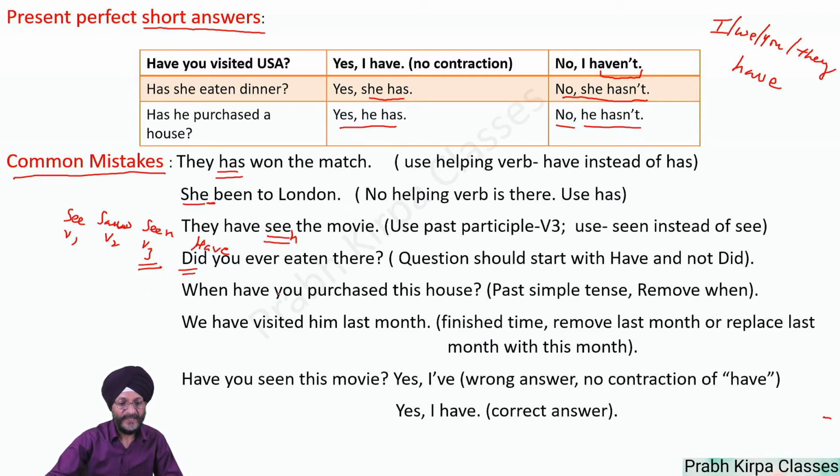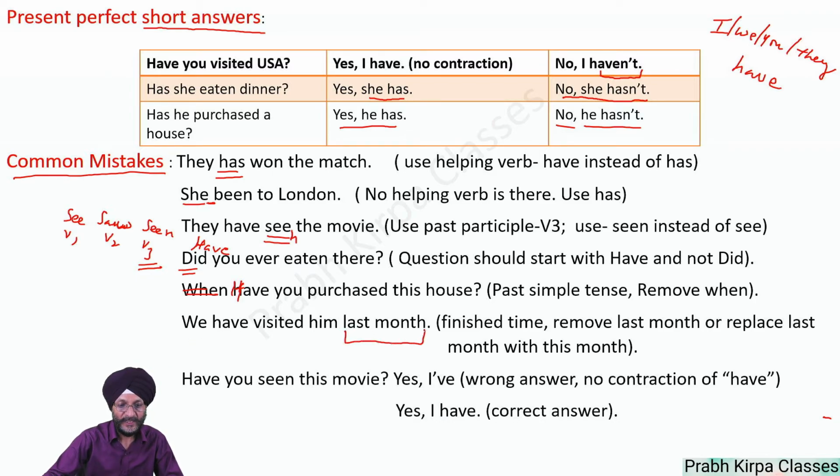Next question, "When have you purchased this house?" In the case of present perfect, we do not use the word "when." "When" is used when the time is already finished. It is used in the case of past simple tense. So we will remove "when" and the question will be, "Have you purchased this house?" Next, "We have visited him last month."